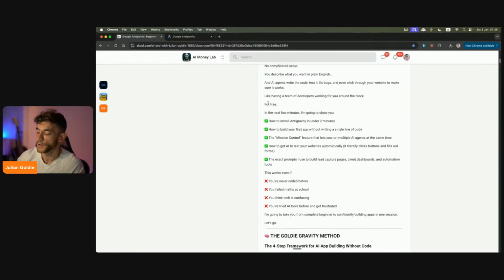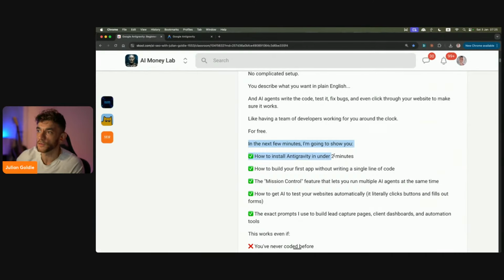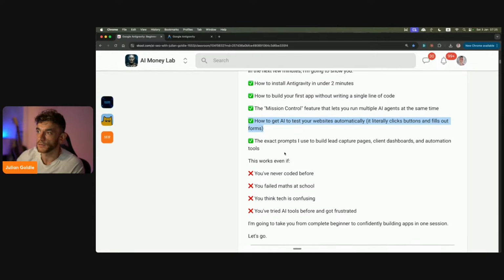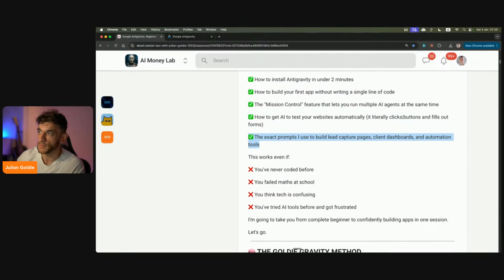Here's what you're going to learn. Number one, how to install Antigravity in under 2 minutes, how to build your first app without writing a single line of code, the mission control feature that lets you run multiple AI agents at the same time, how to get AI to test your websites automatically. It literally clicks buttons, fills out forms for you,